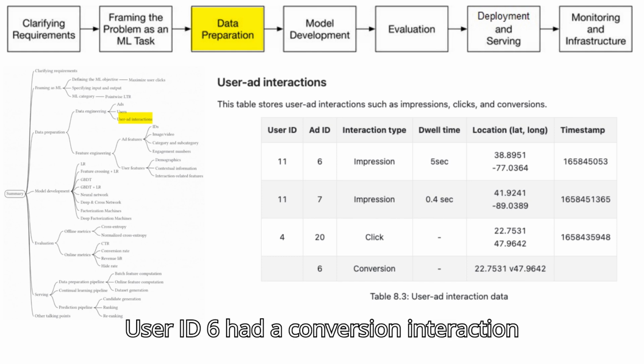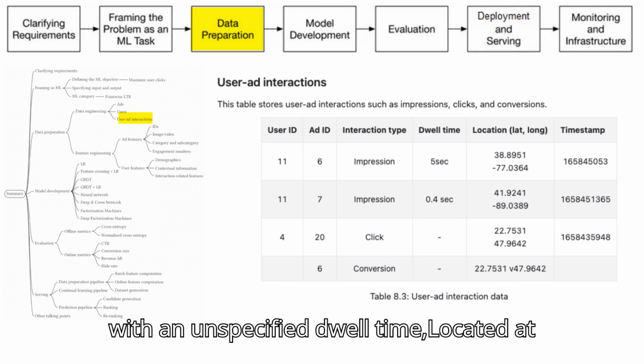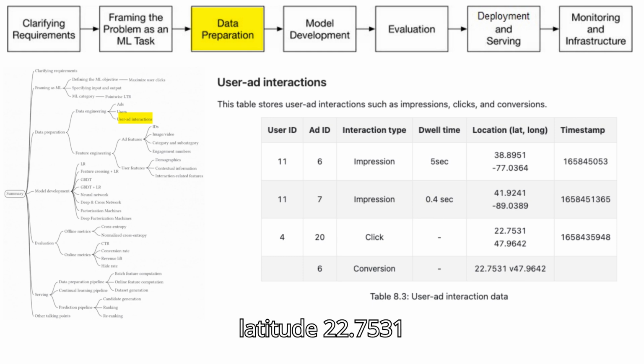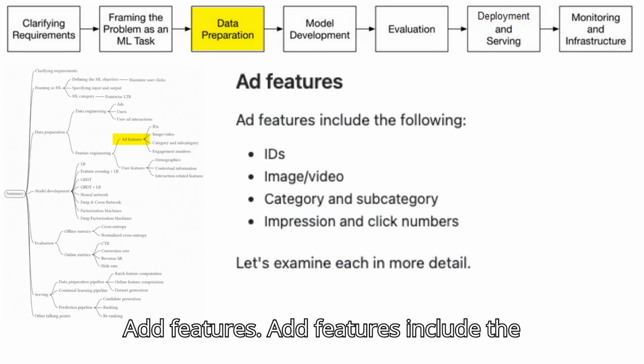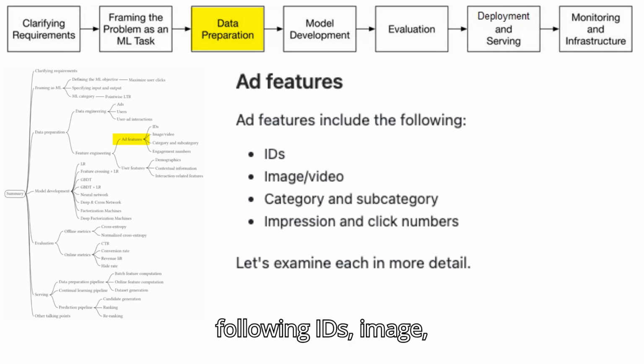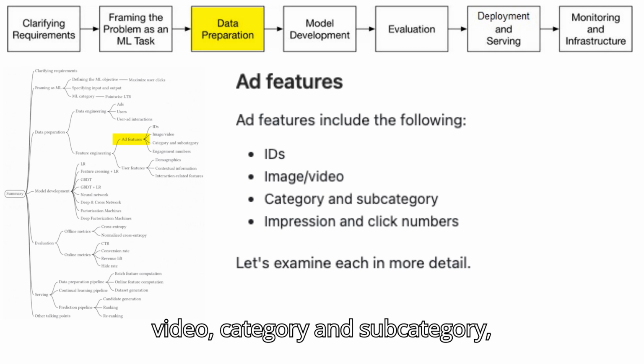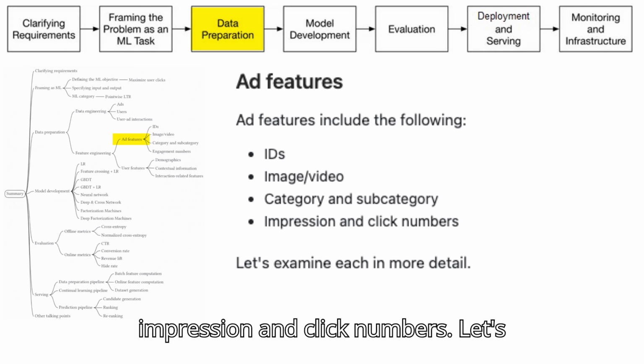User ID 6 had a conversion interaction with an unspecified dwell time, located at latitude 22.7531 and longitude 47.9642, at timestamp 16584355948. Ad features. Ad features include the following: IDs, image/video, category and subcategory, impression and click numbers.